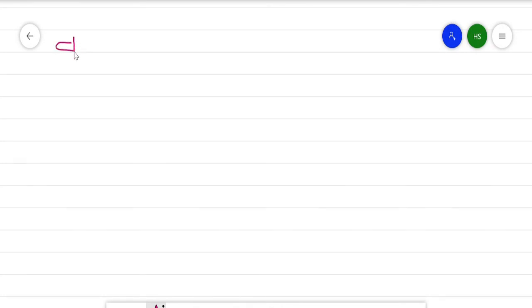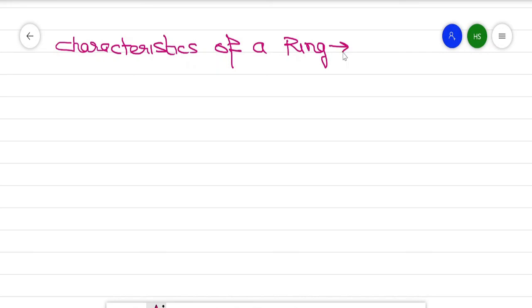So this is a new definition, characteristic of a ring. So if R is some ring, so remember that this is a ring.